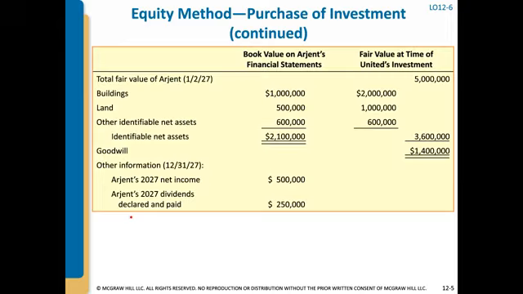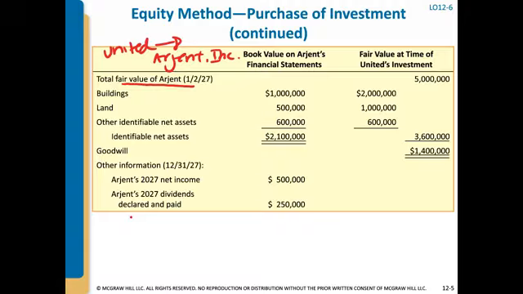Let's go through an example because that will be the easiest way to see how the accounting works. We have a company where we acquired Argent. I think this is from previous examples where United made an investment in Argent Inc. by purchasing voting stock on January 2nd, 2027.